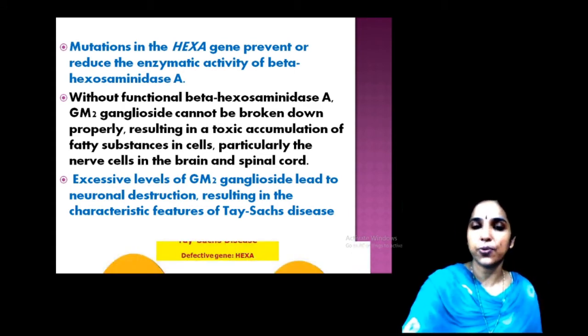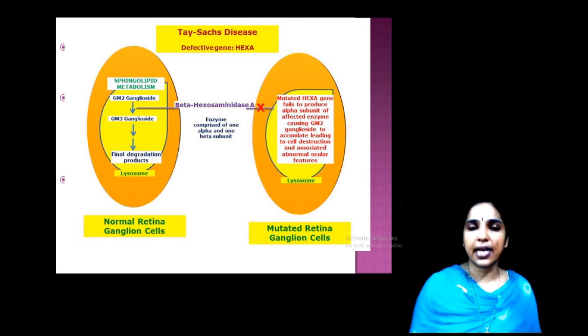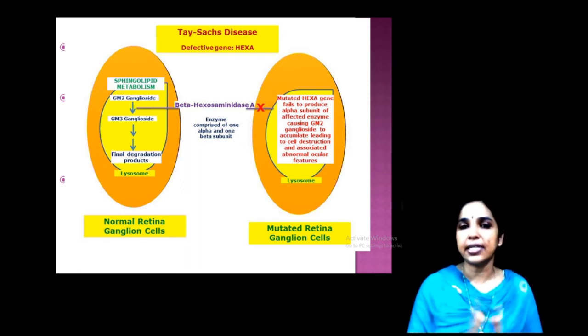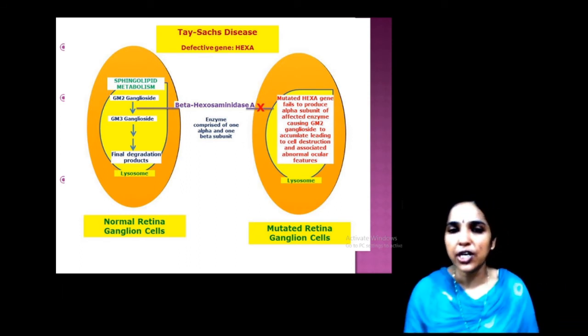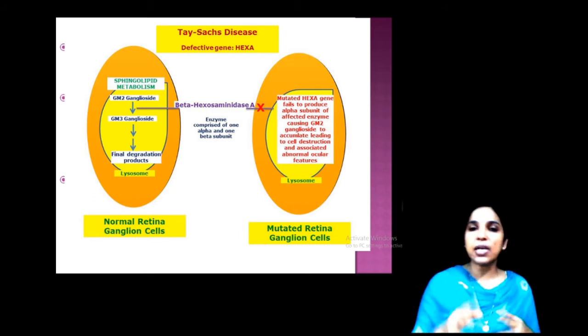Now, see, this is the Tay-Sachs defective gene, that is HEXA. What is happening in sphingolipid metabolism, that is sphingolipid GM2 ganglioside. The first case is happening in the normal retinal ganglion cell. The second one is the mutated retinal ganglion cell, meaning the HEXA gene is mutated and the enzyme activity is arrested. So, the alpha subunit of the enzyme.